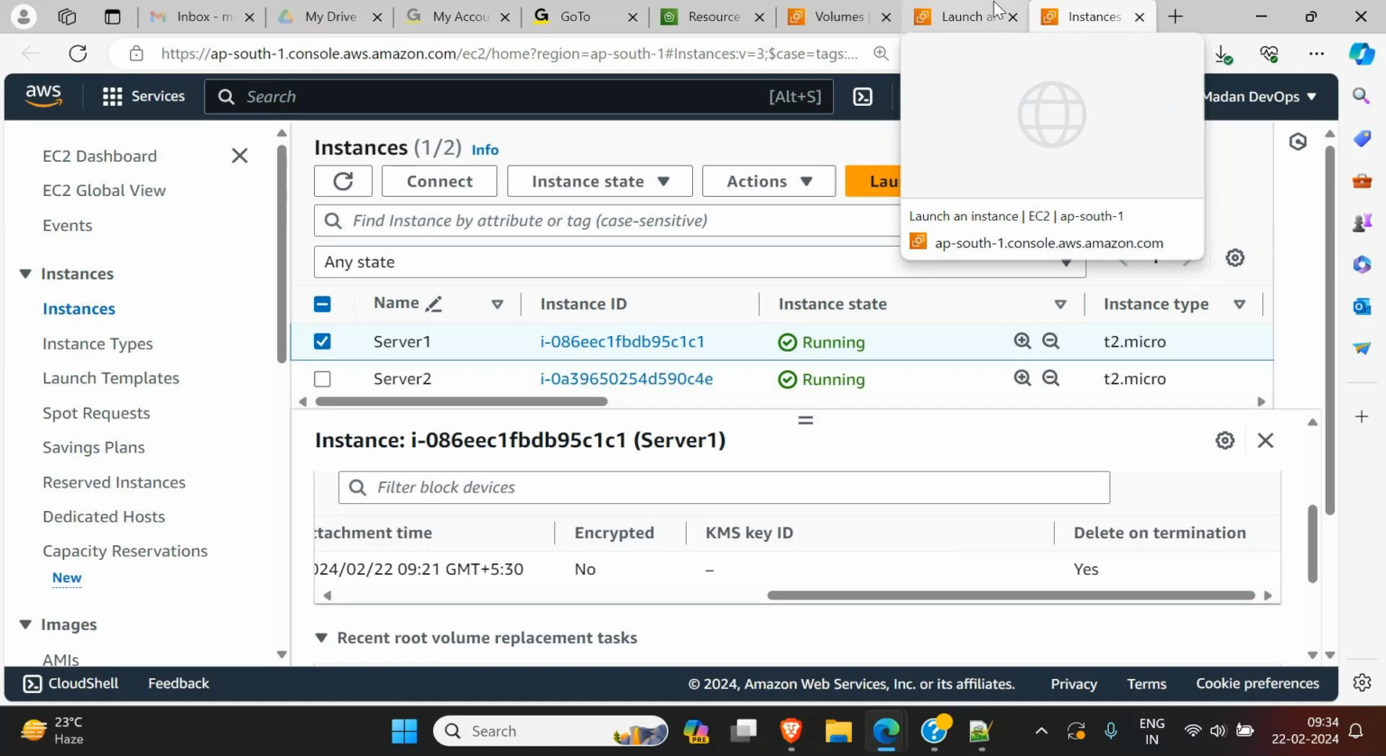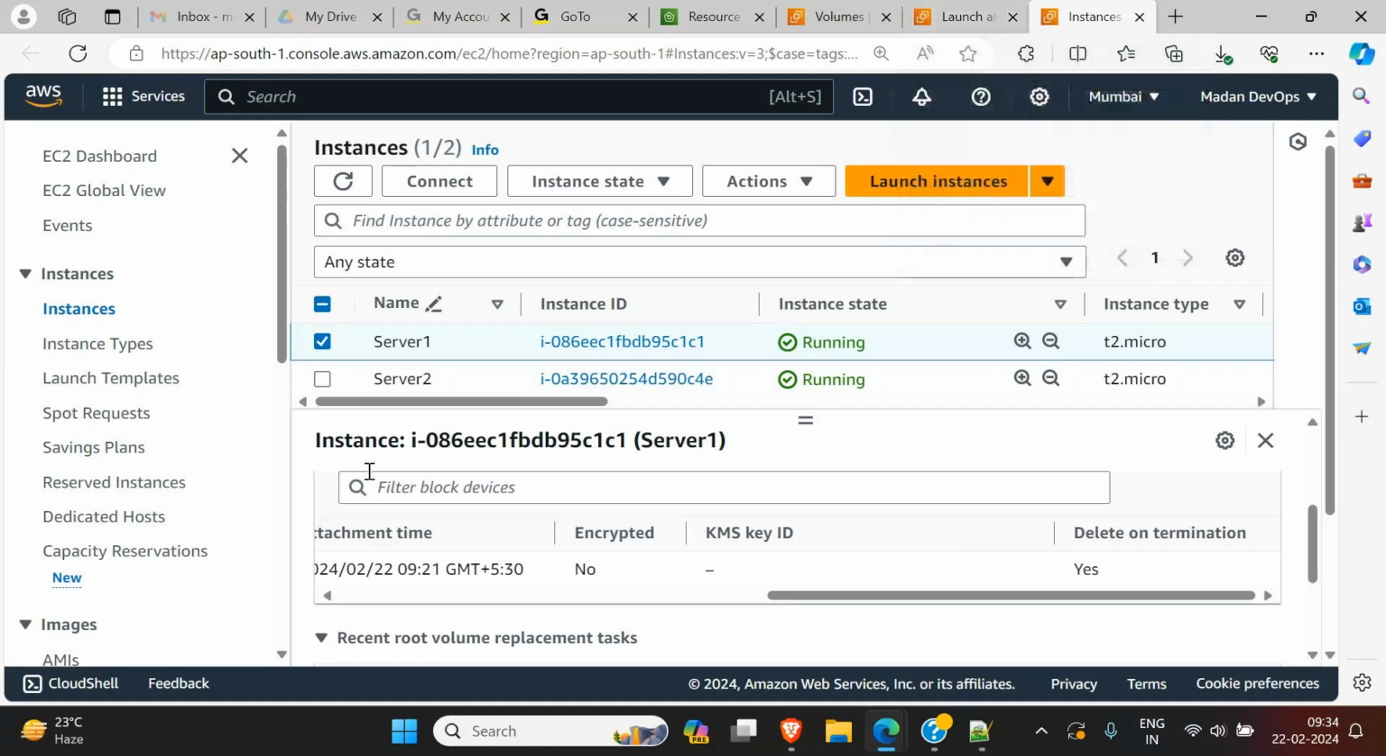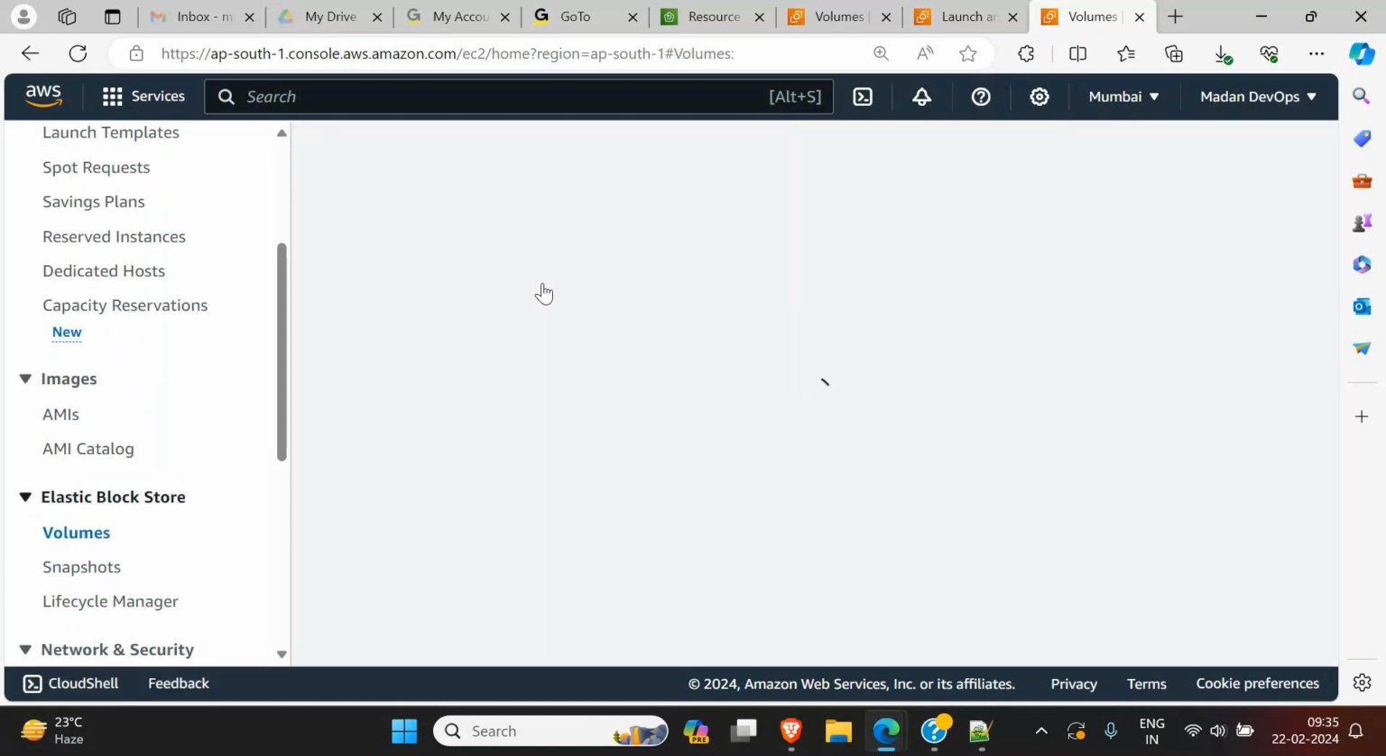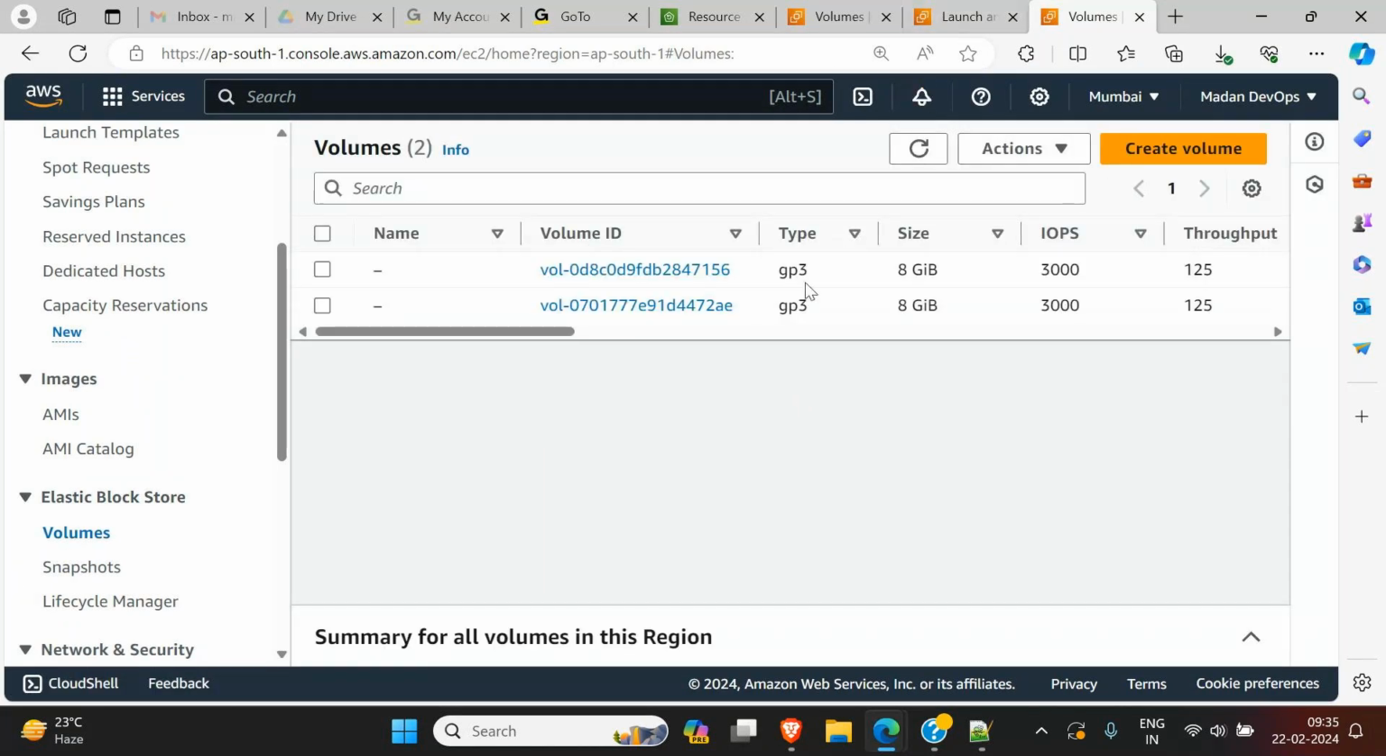If you want to take a backup while the server is running, no worries. Even that is fine, because the volume is there. You are not deleting the instance, the volume is available. If the volume is available, then the backup will automatically take backup of this volume.